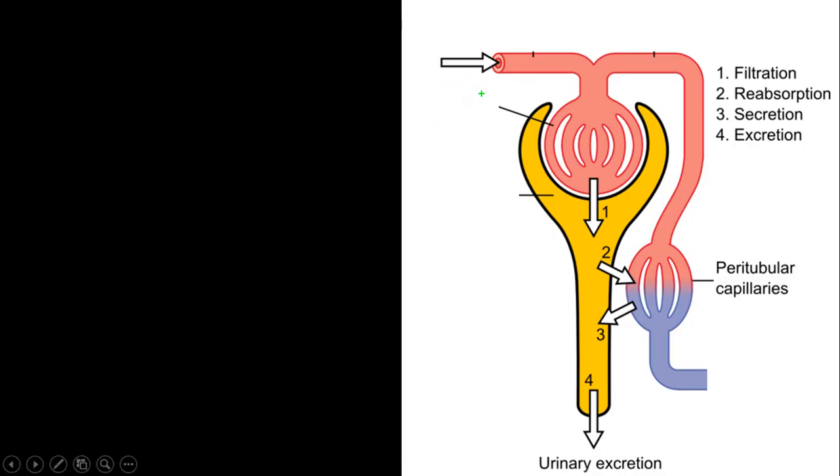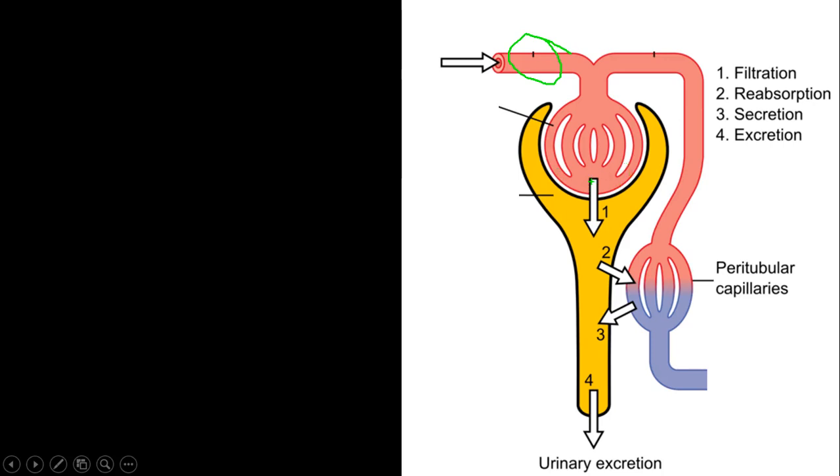Blood will come into the kidney through the afferent arteriole, and get inside the glomerulus, which has something like a filter, that is fenestrated capillaries.